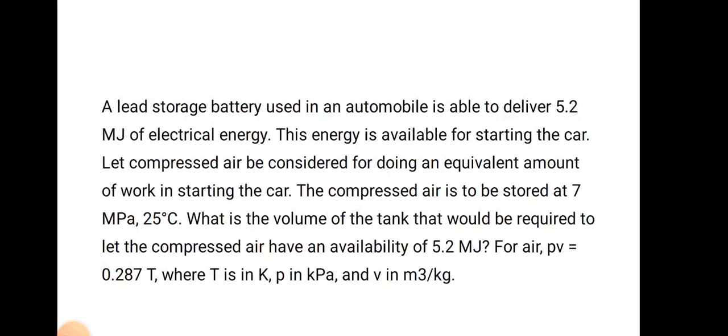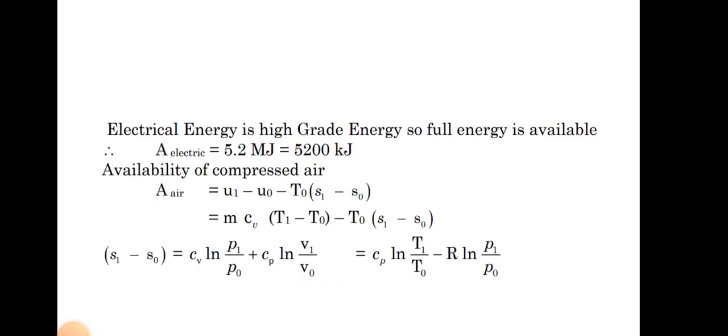Then the next problem. A lead storage battery used in an automobile is able to deliver 5.2 megajoule of electrical energy. This energy is available for starting the car. Let compressed air be considered for doing an equivalent amount of work in starting the car. The compressed air is to be stored at 7 megapascal and 25 degrees centigrade. What is the volume of tank that would be required to let the compressed air have an availability of 5.2 megajoule? For air, PV equals 0.287 T, where T is in Kelvin, P is in kilopascal and volume is meter cube per kilogram.